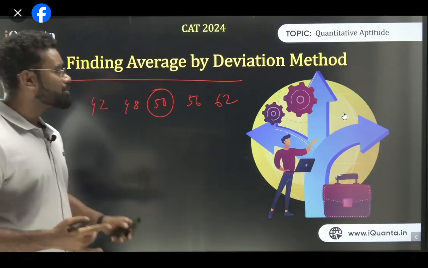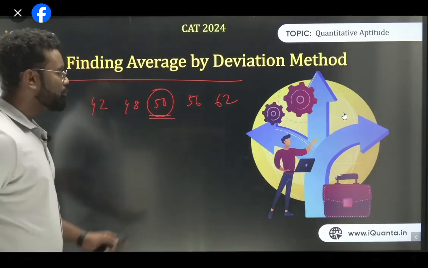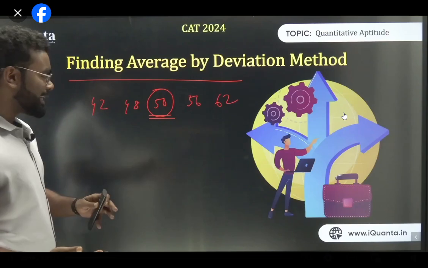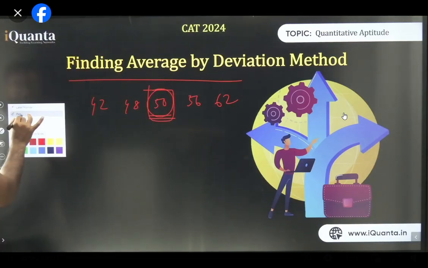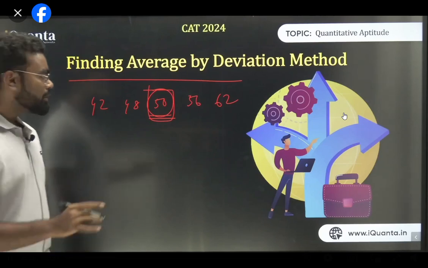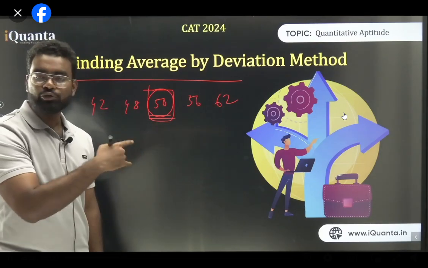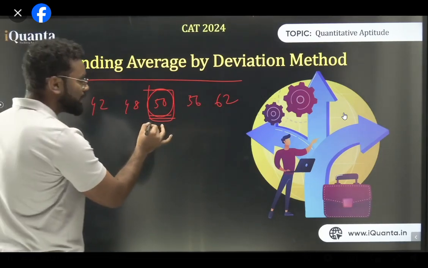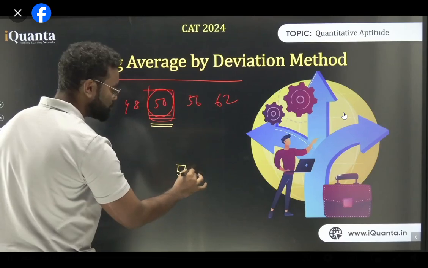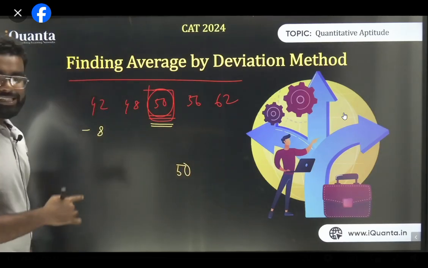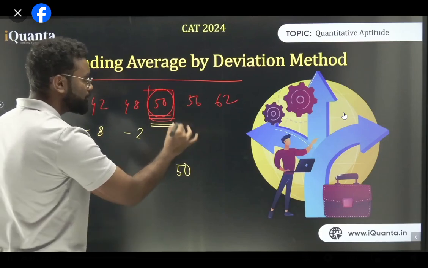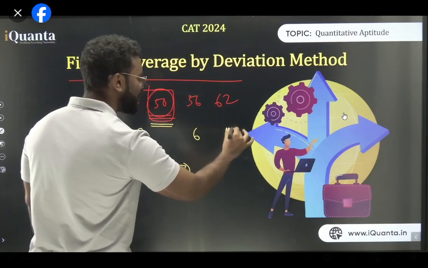Now if I need to find the average by the deviation method, 50 is my assumed average. I don't know what the average is, I need to find it. So 50 is the mid value. I can check the mid value, then I can check the deviation. So just check how I can solve this question. These are the 5 values. I'm choosing 50 as the mid value. Now think about the deviation from this mid value. So this is minus 8. 42 is 8 less than 50, 48 is 2 less than 50, 56 is 6 more than 50, and 62 is 12 more than 50.